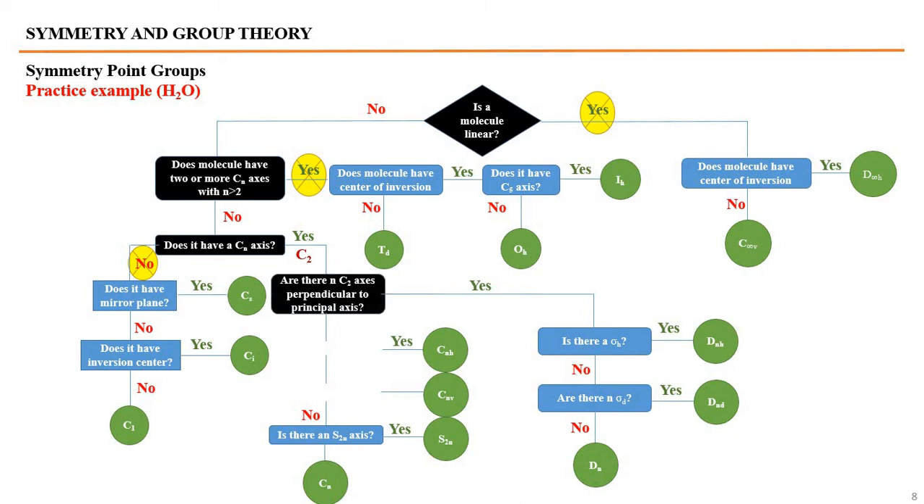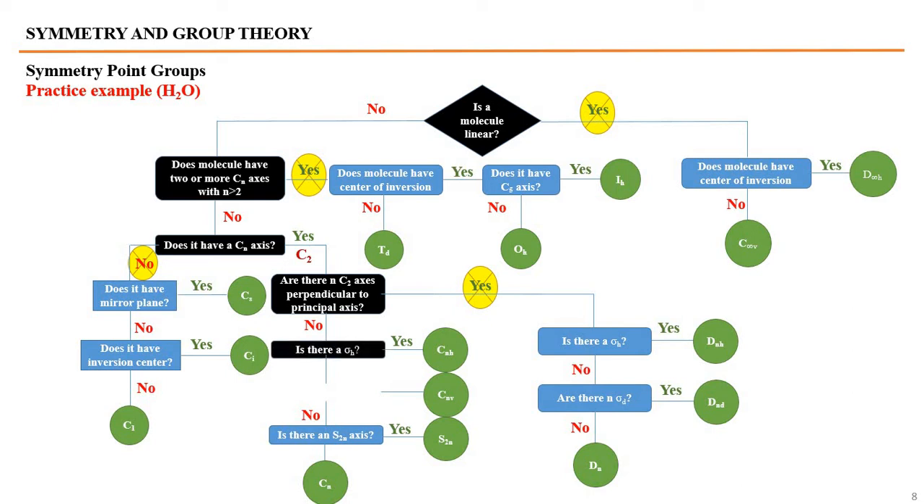Are there n C2 axes perpendicular to the principal axis? And we know that there are no n C2 axes. The molecule has only one C2 axis. There is no n C2 axis perpendicular to the principal axis. So the answer is no, and the yes side will be blocked and we will move to the other condition.